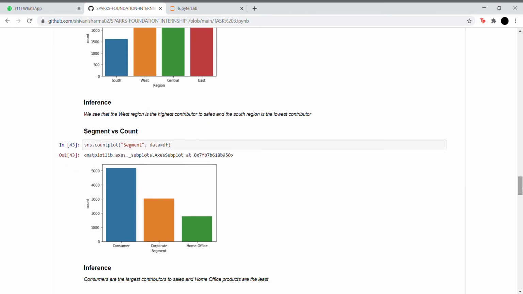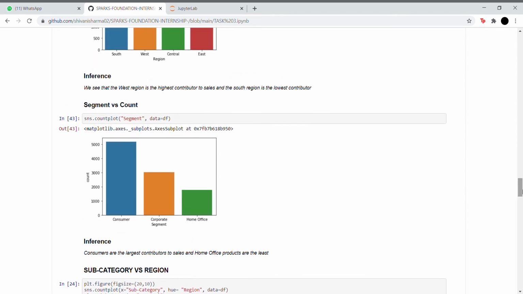We then have a segment versus count, and we see that consumers are the largest contributors to sales, and home office is the least. But here we're talking about the contribution to sales, not the contribution to profits.